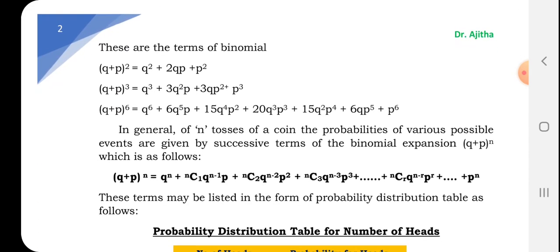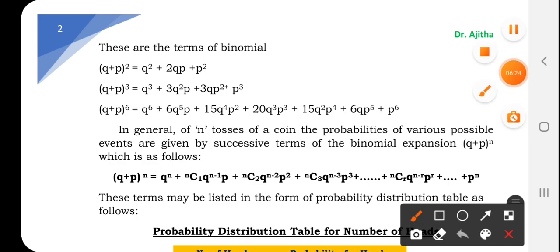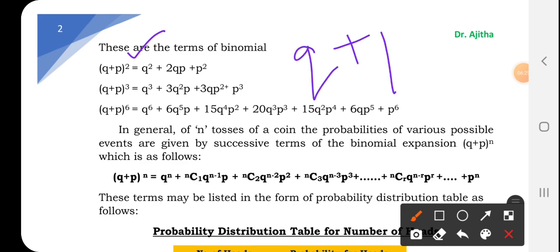In this we have different binomial terms, which you would have studied at school level, like a plus b whole square. If we are tossing the coin n times, the formula is (q plus p) to the power n. This is your formula. We know a plus b whole square: the formula is a square plus 2ab plus b square. This is the simple one which we remember till date, right?